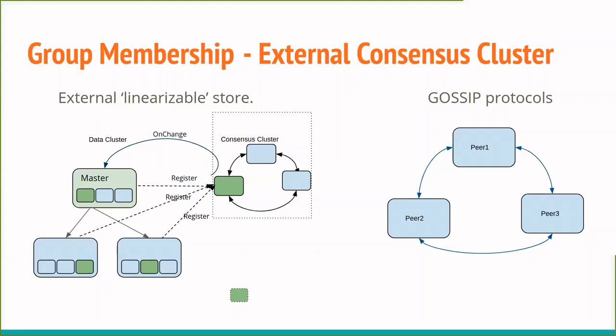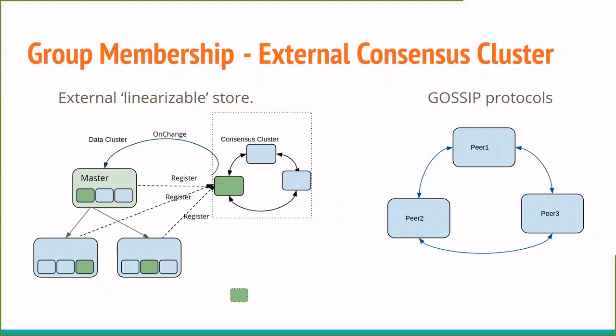The other architectural style that we talked about some time back is that of peer-to-peer systems. So in peer-to-peer systems like Cassandra or Akka, there is no external entity like Zookeeper or etcd which you can rely on for group membership or metadata storage.